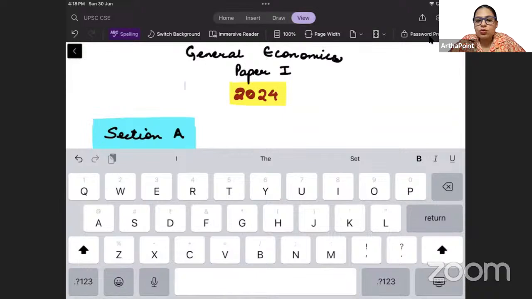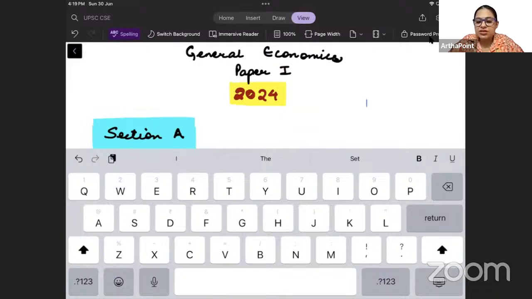I am going to go ahead and take the first question of section A today. There were 7 parts to the first question, right? And all 7 parts are compulsory. You need to go ahead and do all 7 parts. So let us try to go ahead and see what that paper was all about. Let us try to look into the paper, right?